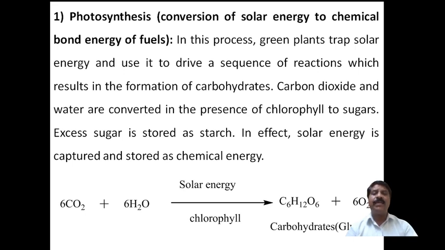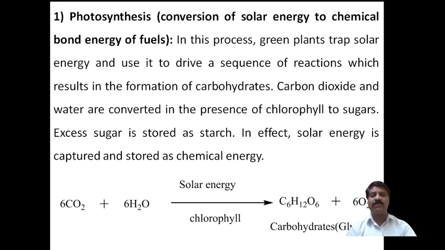The excess sugar is stored as starch in the plant. That is, the excess is converted into glucose, and that glucose is kept in the form of starch. In effect, the solar energy is captured and stored as chemical energy.